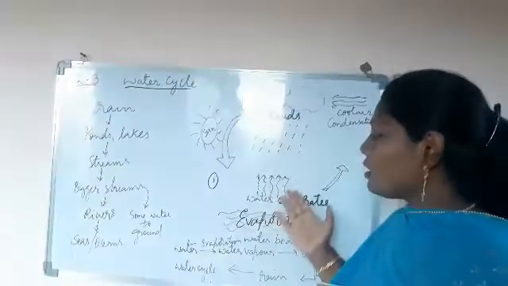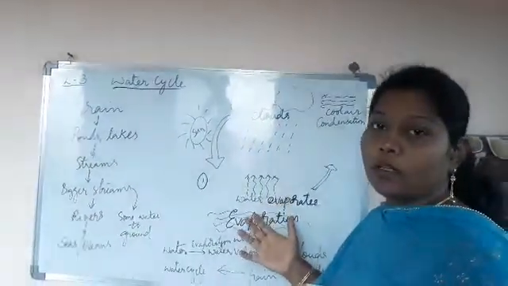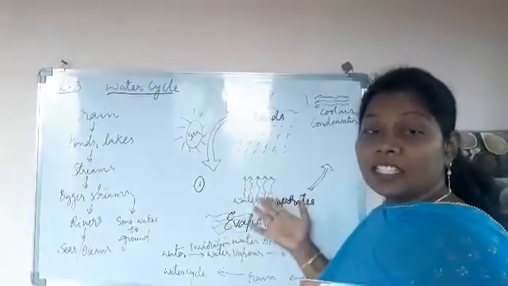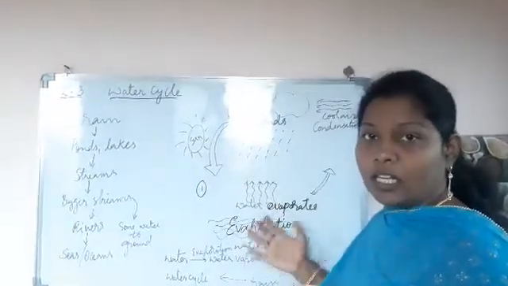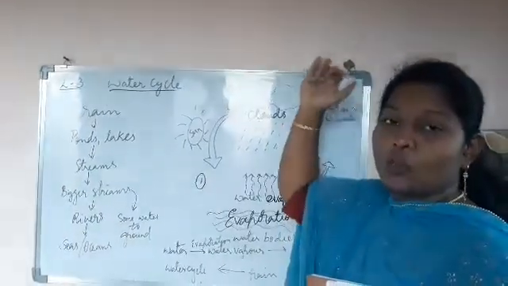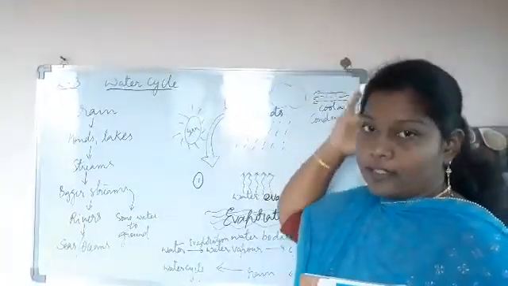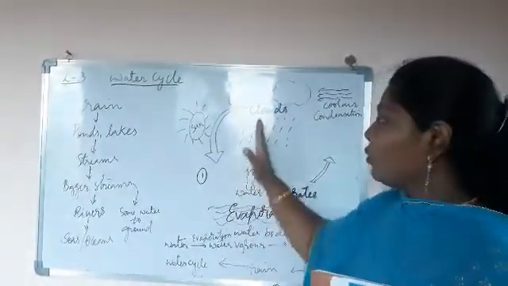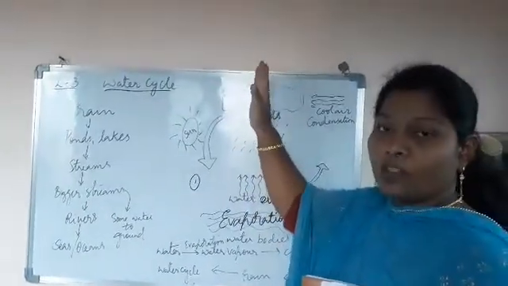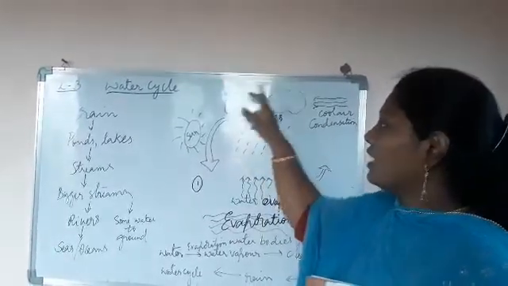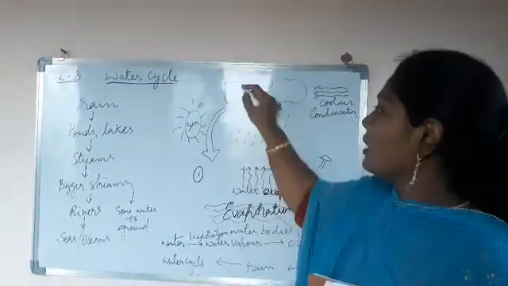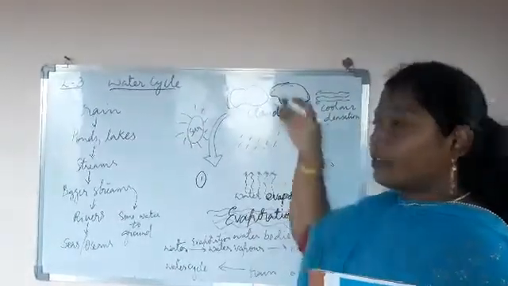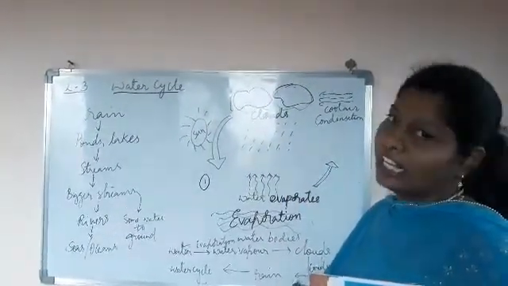Okay. Once the water vapor is formed, what happens? The water vapor, which is lighter than the water, moves away into the atmosphere. Yes, children? So here the water vapor which is formed will move into the higher space of the atmosphere and there it forms into clouds. So what happens? The water vapor is formed into clouds.